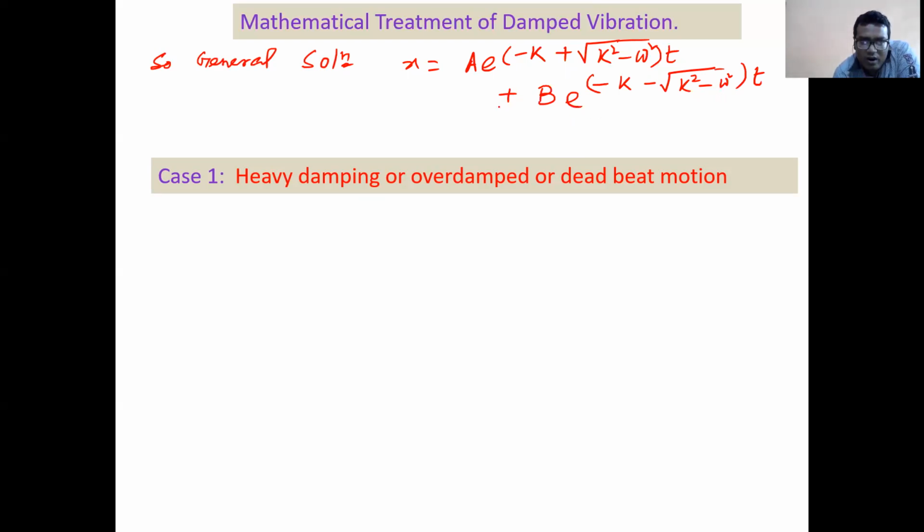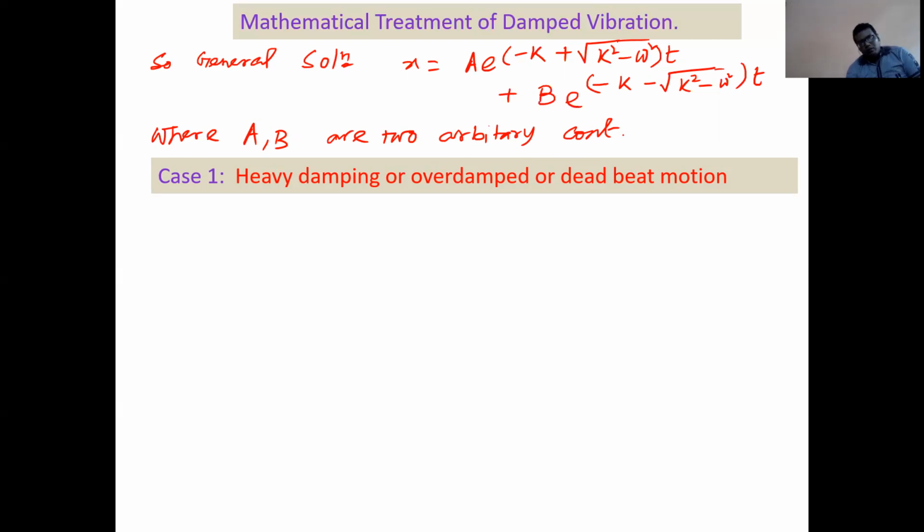So this is our general solution, where A and B are two arbitrary constants, and can be computed from the initial condition.